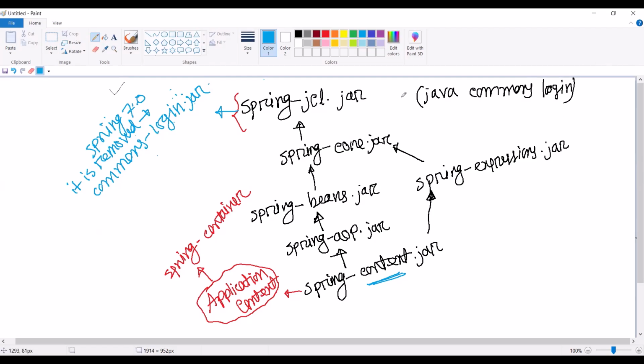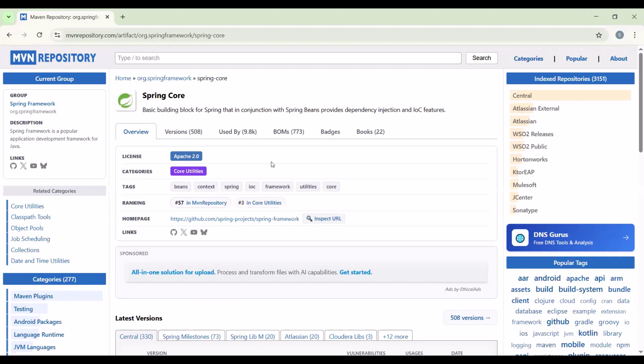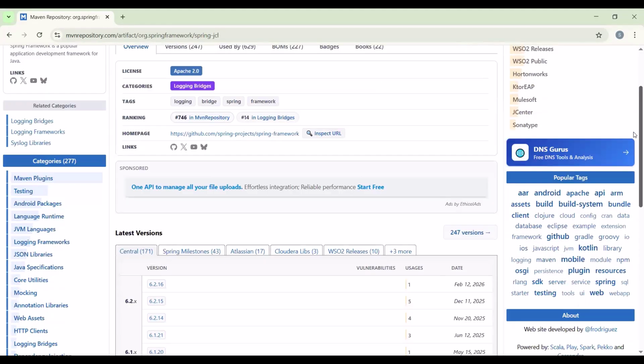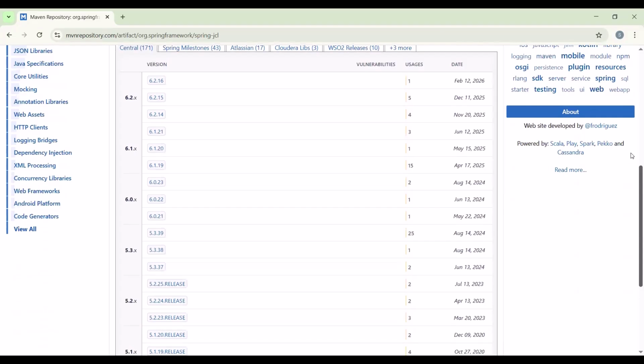So what should we do? We need to download all the jar files manually, right? Yes. You can search something like Spring JCL, and you can add the dependency, but I don't want that. Simply you can click here. Right now, this is not our Maven project. So simply let me download the jar file. Which version should I use? Like 6.0.2, is it okay? Any version.